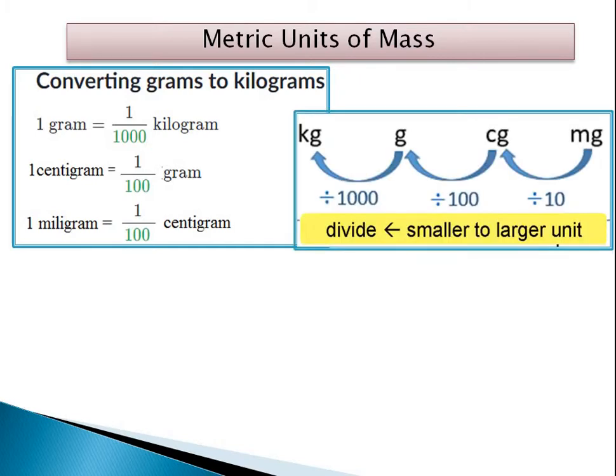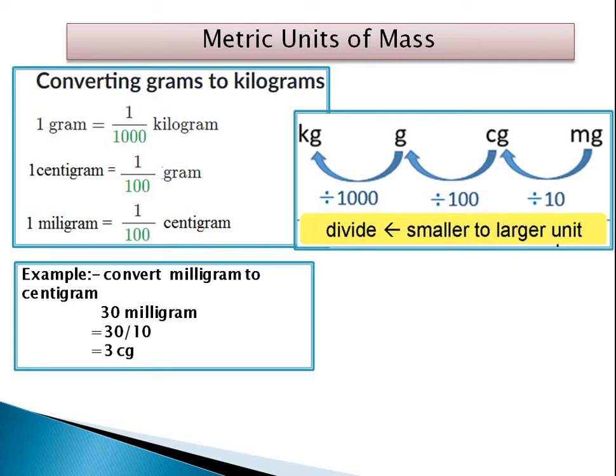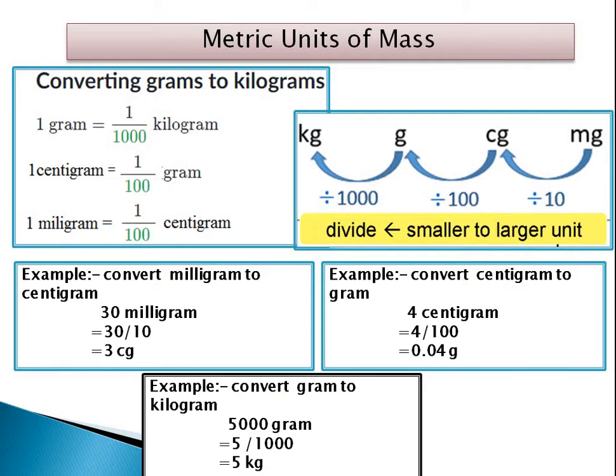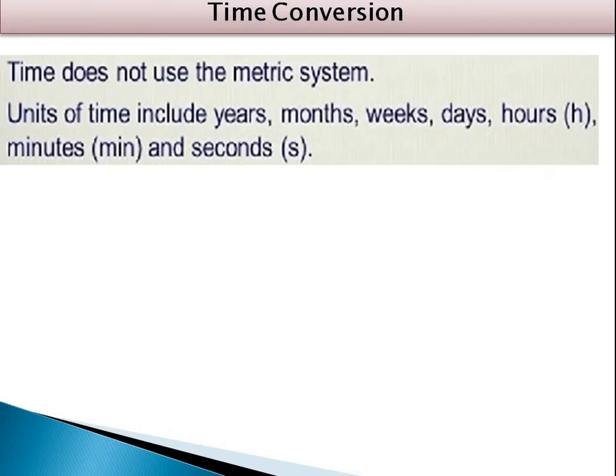So this is the chart showing the conversion factors. 30 milligram is 3 centigram. 4 centigram is 0.04 gram, and 5000 gram is 5 kg. So this is the conversion of mass.